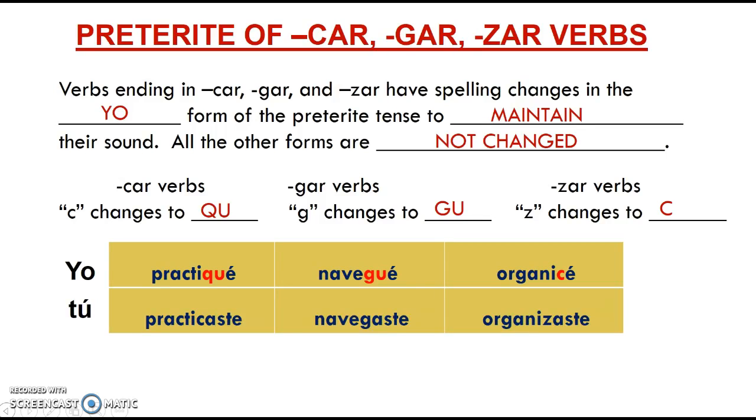So the reason being, again, is to maintain that sound. If I have a C next to an E in Spanish, instead of making a K sound, that C becomes an S sound. And I don't want to say practice, I want to maintain the K sound, practiqué. I don't want to say navege, I want to keep that hard G sound, so I say navegué. I have to change the G to GU, that's how I avoid that problem. Organicé, that's mostly going to be a different sound if I'm in Spain.